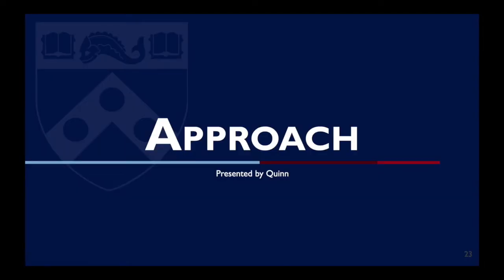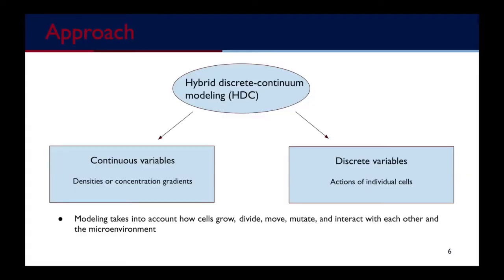So I'm Quinn, and I'll be talking about the approaches to the study. The overall model used for the study was a hybrid discrete continuum model. Such models allowed for the input of both discrete and continuous variables, as shown on the slide. Some of the continuous variables used in this model represented the interactions between cells as well as the extracellular matrix. Some of the discrete variables represented how individual cells grew, divided, moved, and mutated themselves. All variables can be linked to various measurements established by cancer biologists.